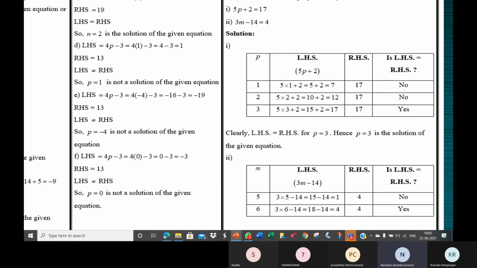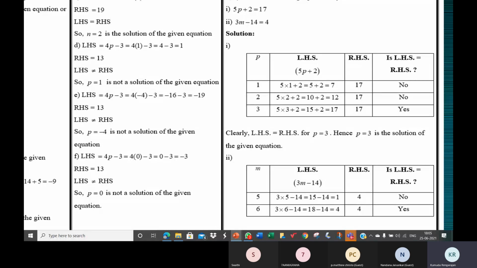Yes, ma'am. See, when you read the heading, you should be able to understand how to work it. You should not get this doubt. Should we work the LHS and RHS and show the equal? You should not have that. When you read the heading, you should know what to do. Here the heading is: by trial and error method, find the value of P.